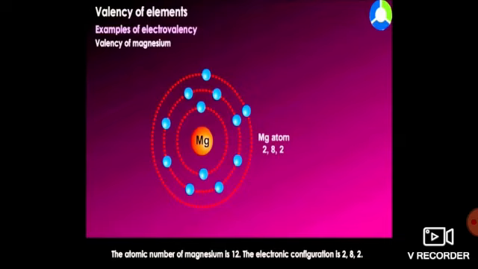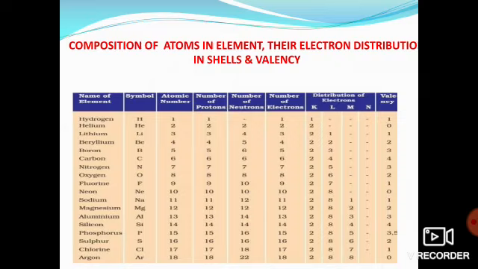So its valency will be 2. So if we want to write it, its valence electrons are 2, valency is also 2, and its electronic configuration is 2, 8, 2. Now just think, what will be its number of protons? It is 12, because the atomic number is 12. Number of electrons, obviously, is 12. And what will be its mass number? 24, right? And what will be its number of neutrons? Correct, 24 minus 12, it is 12. Got it? So this is how we have to calculate.